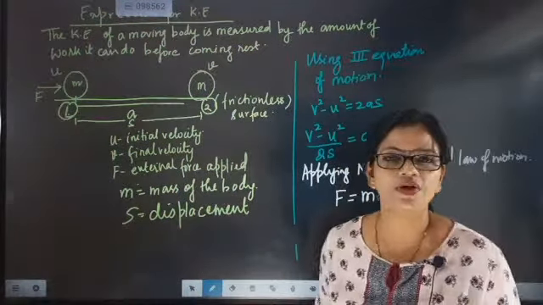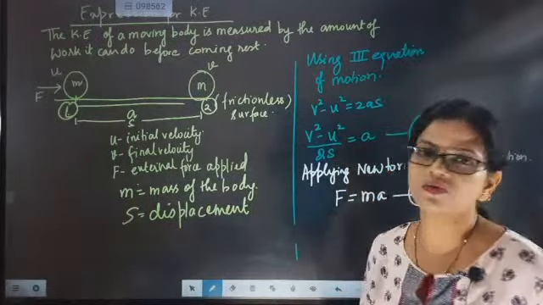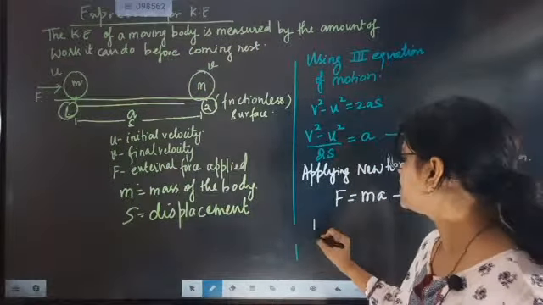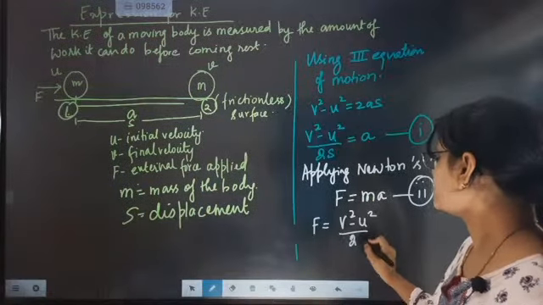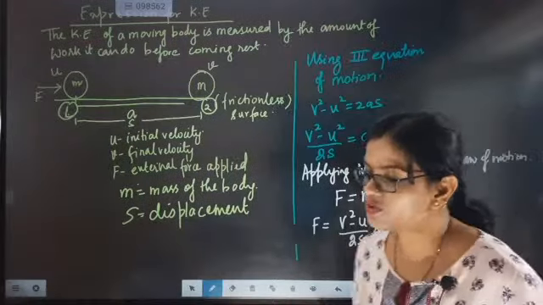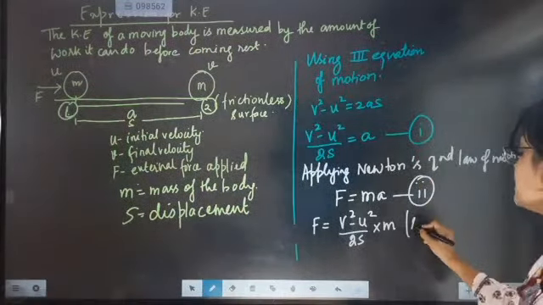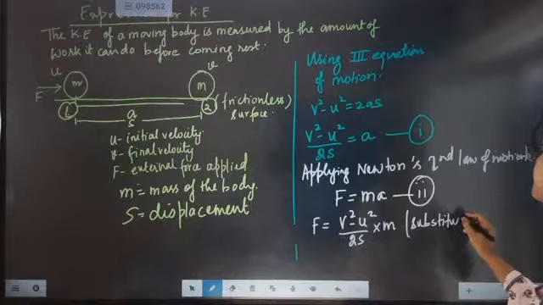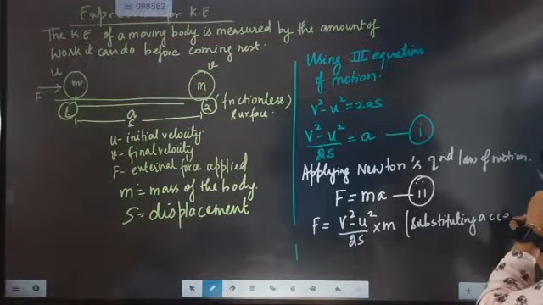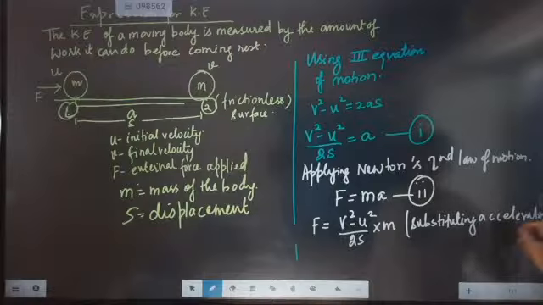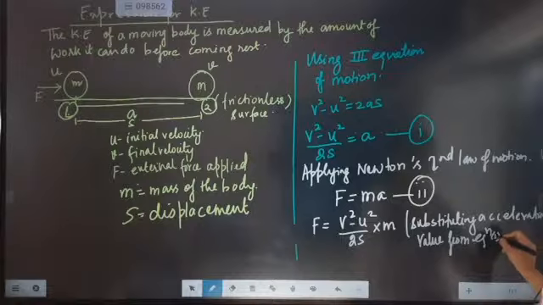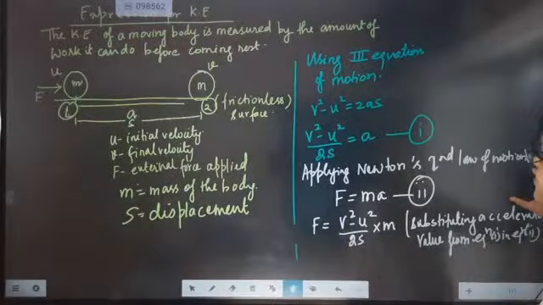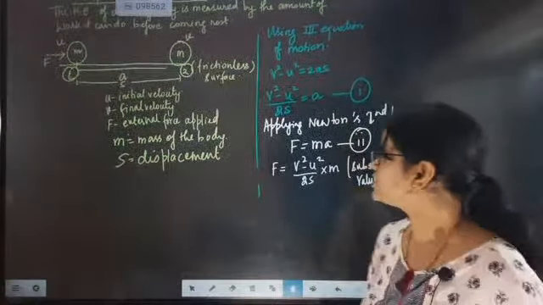Now, from equation 1 we have acceleration equal to v square minus u square by 2s. Shall we substitute here? So force will become v square minus u square by 2s into m. So we have substituted the acceleration value from equation 1 in equation 2, and now we have force.